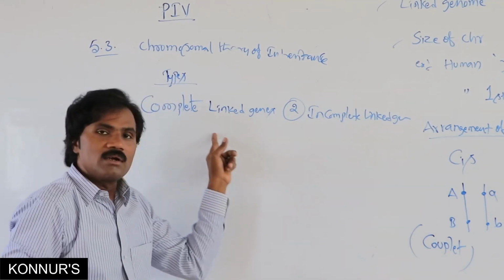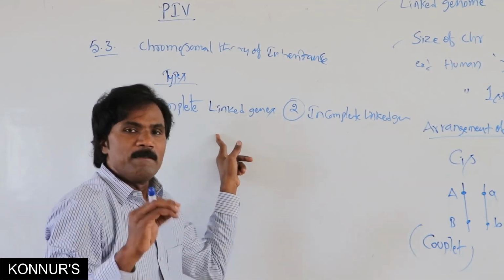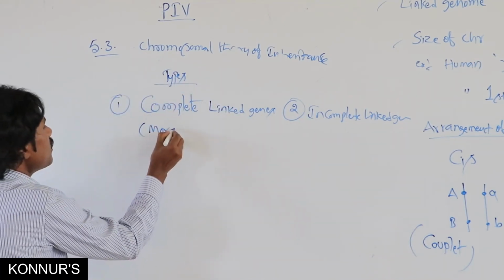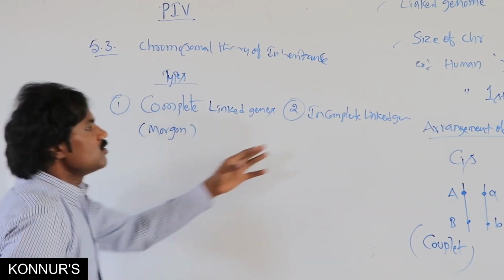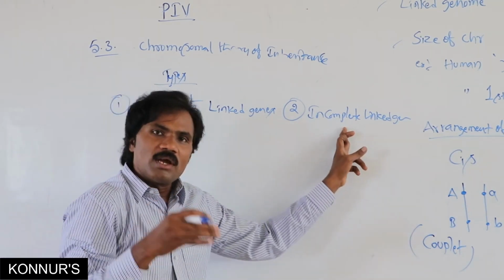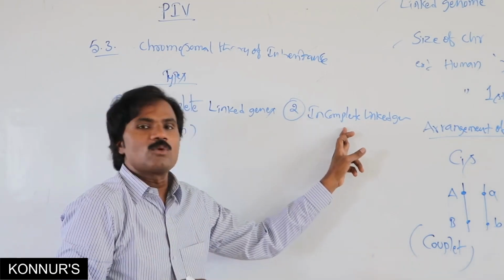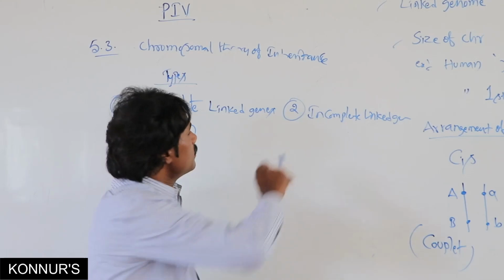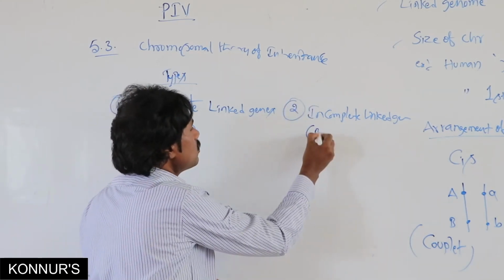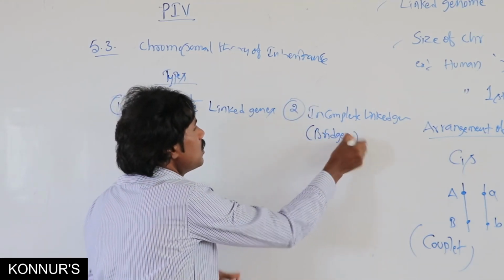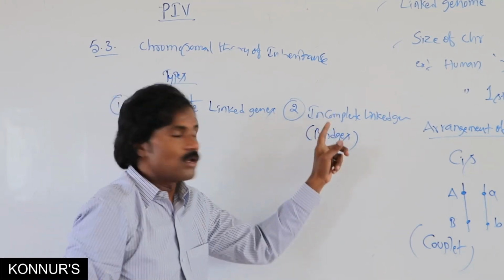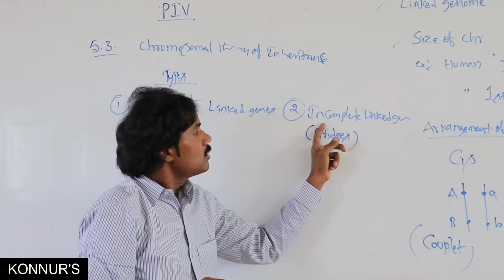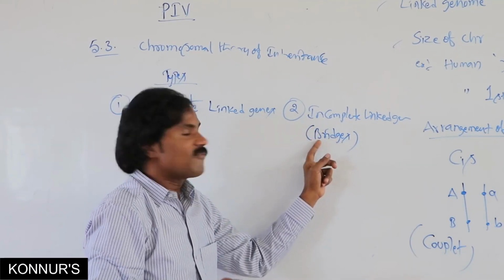Complete linked genes are rarely present, seen in male Drosophila. Normally it was identified by Morgan. Incomplete linkage was identified by Morgan as well as Bateson and Bridges. Incomplete linked genes in Drosophila were identified by Morgan.